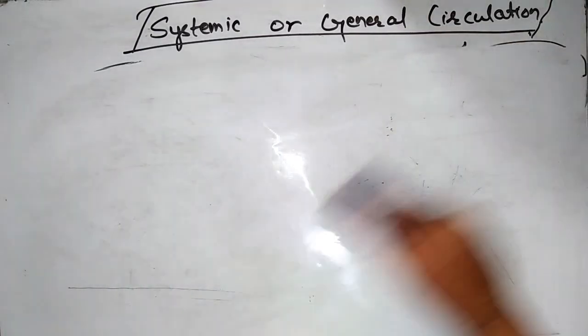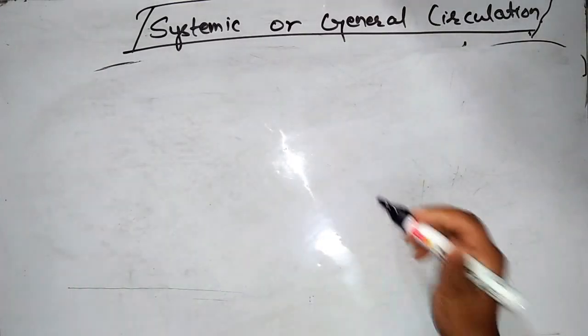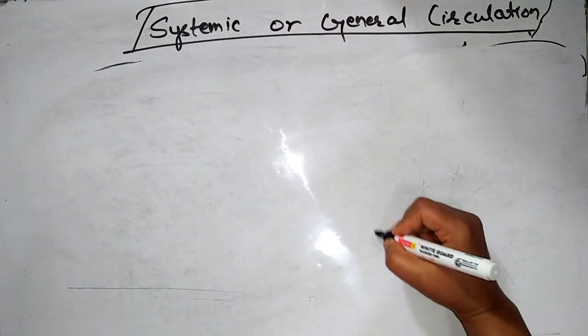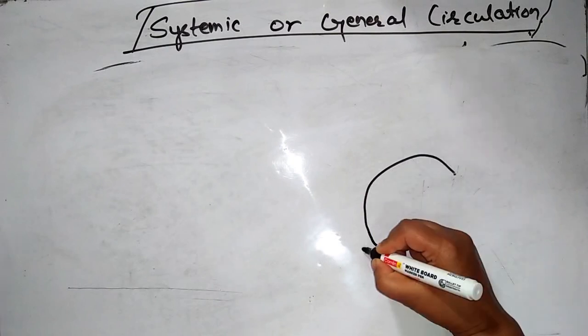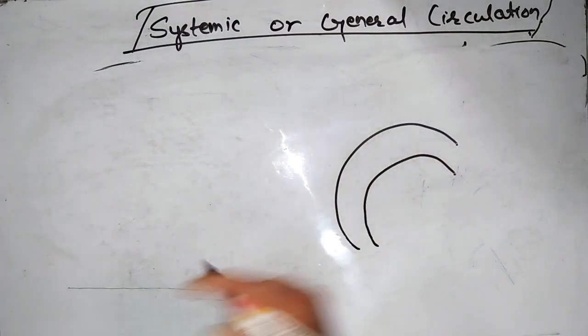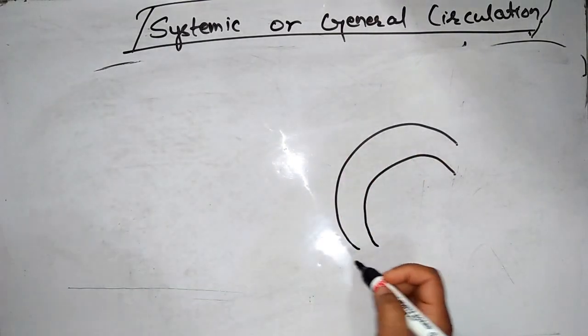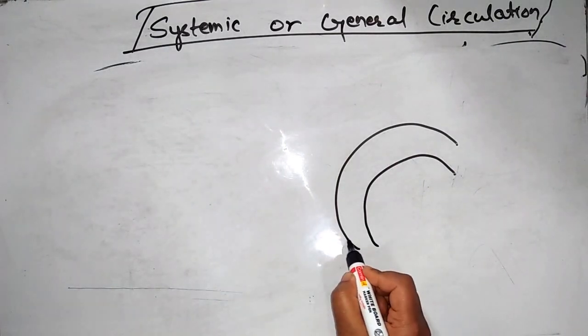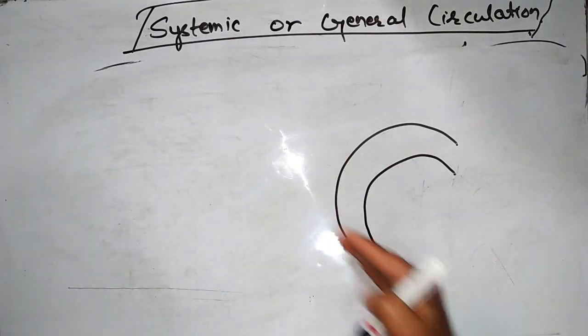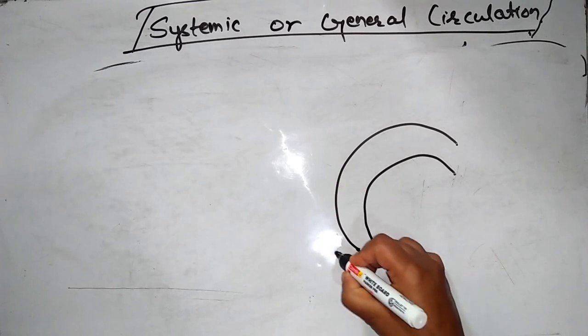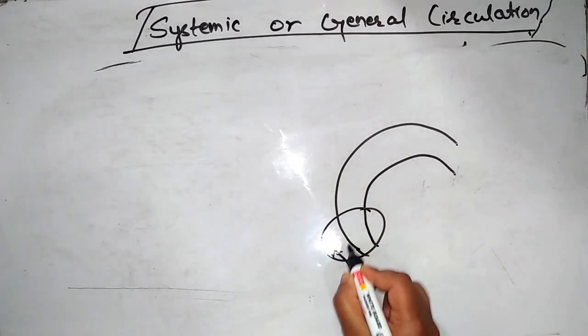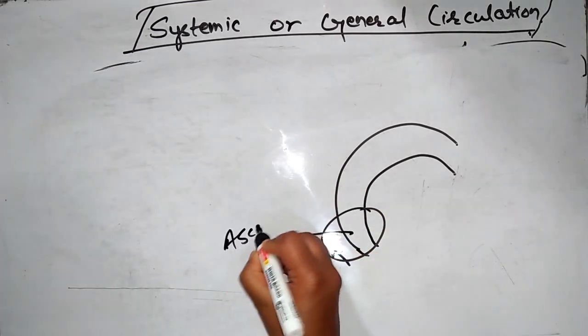I'll make a figure of the aorta here. Firstly, what I have told about the ascending aorta: ascending means upgoing. Up to this portion is known as the ascending aorta.